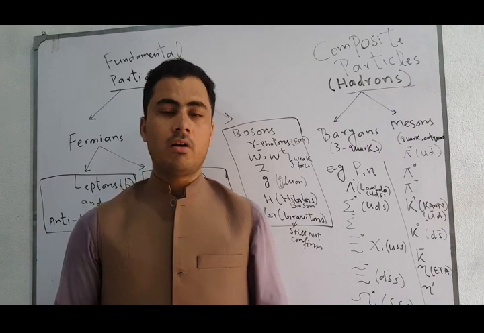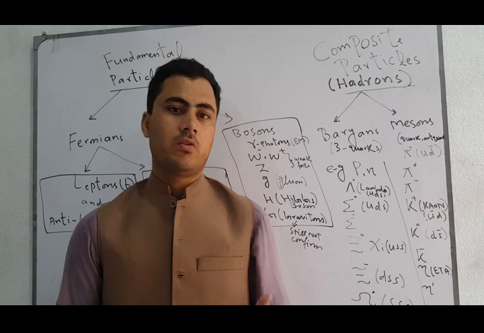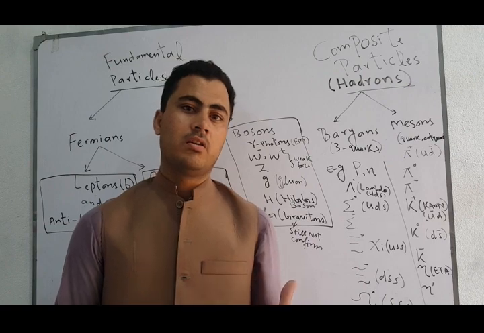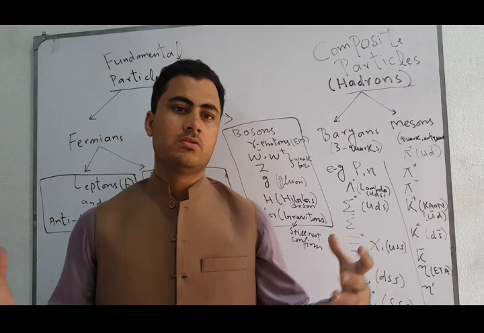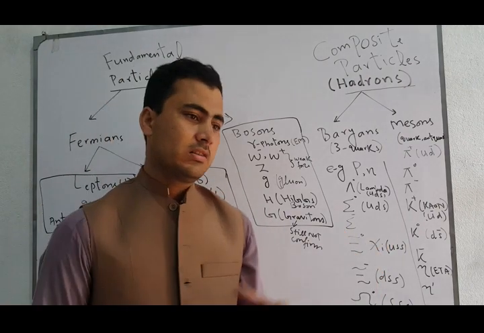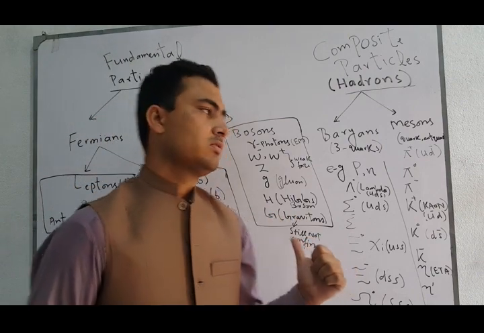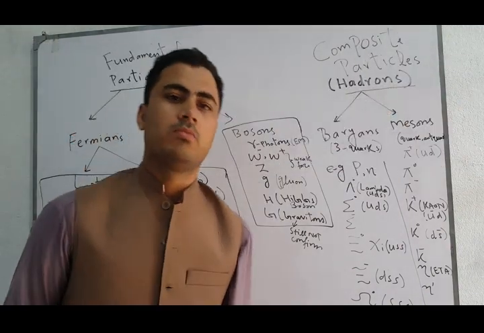After the 1950s, hundreds of new particles were discovered, which are known as the particle zoo, and most of them were discovered at experimental labs like CERN or the Large Hadron Collider during particle collisions carrying very high energy. Now let's discuss the two major categories of these particles. The first is called fundamental particles and the other is called composite particles.